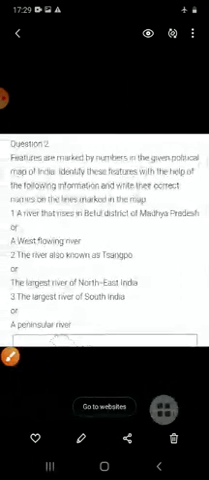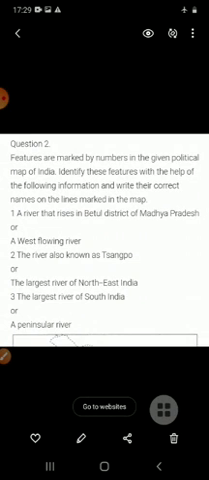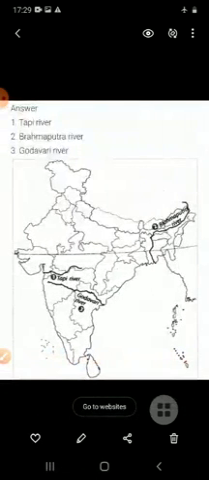Now next, on the next page in your copy you have to note down the map work 2 questions. So students, same as before, firstly you have to put the heading, and under this heading you have to write these questions. A river that rises in Betul district of Madhya Pradesh, which river? That is the Tapi river. And next one is the river also known as Tsangpo. Which river is known as Tsangpo? That is the Brahmaputra river. And third one is the largest river of South India, that is the Godavari river. So students, these things you have to locate on map work 2.